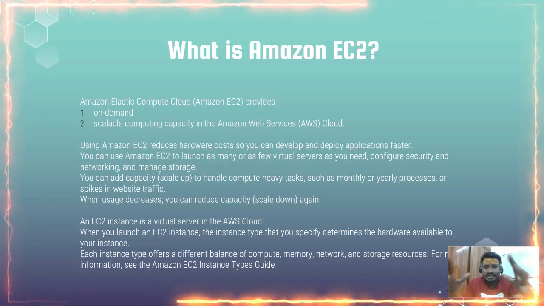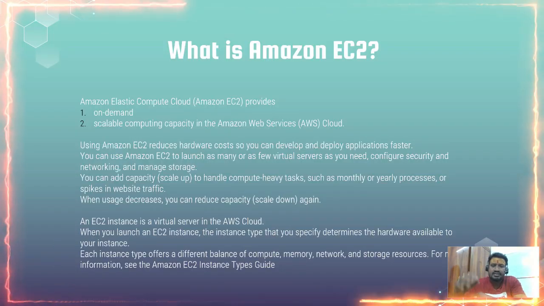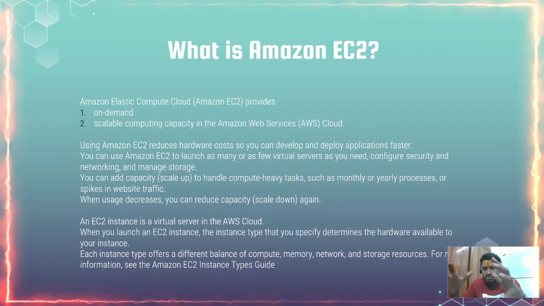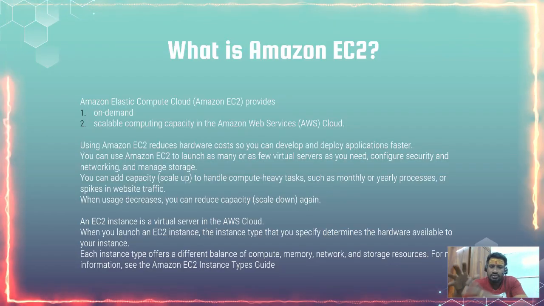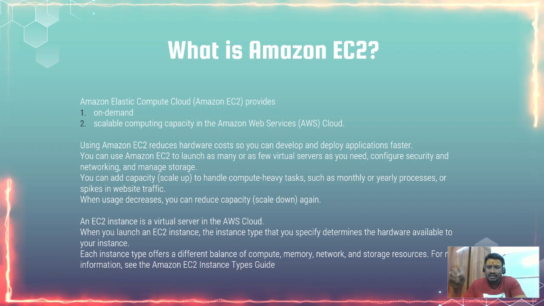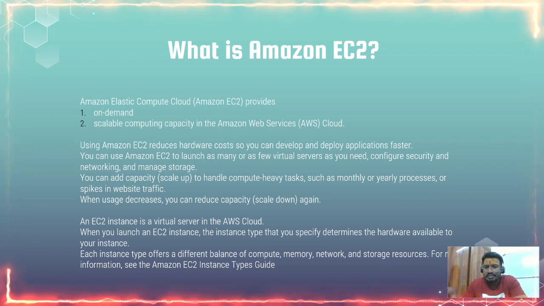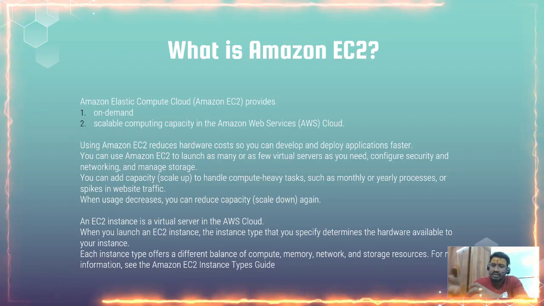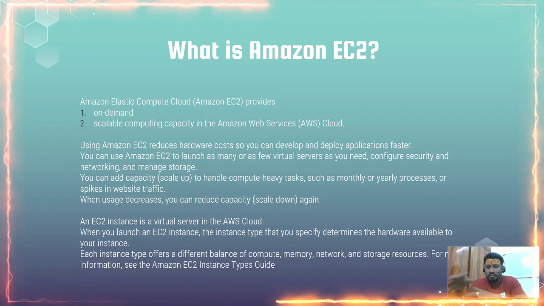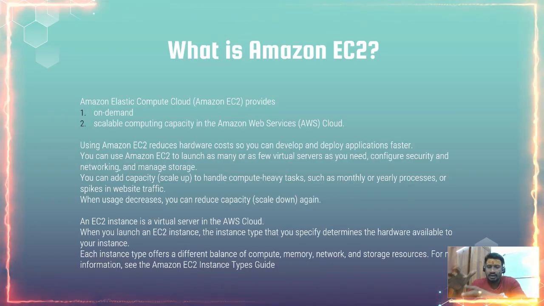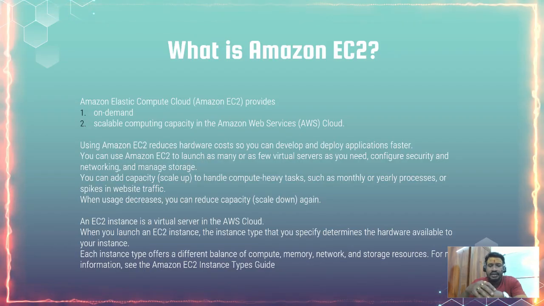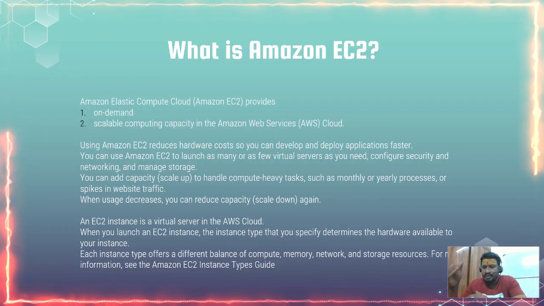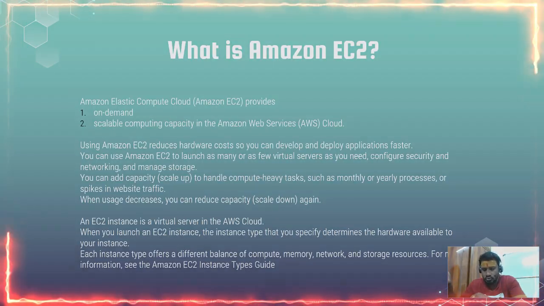So in a nutshell, we can say that an EC2 instance is a virtual server in the cloud. It means it's a platform which allows you to host virtual servers in the cloud. When you launch an EC2 instance, the instance type that you specify determines the hardware available to the instance. At the same time, we can even select which operating system we want to deploy our applications into. Each instance type offers a different balance of compute, memory, network and storage resources.